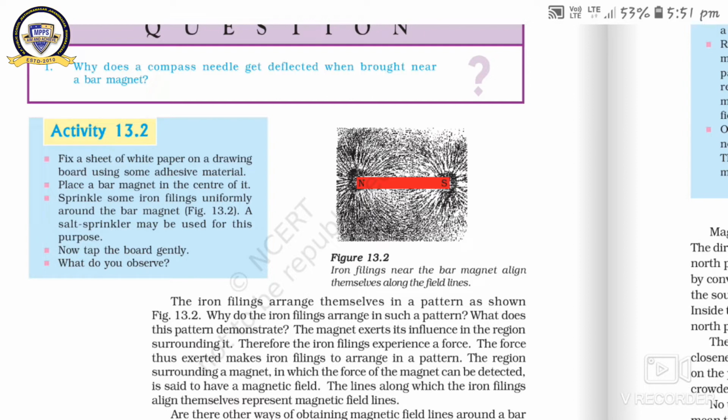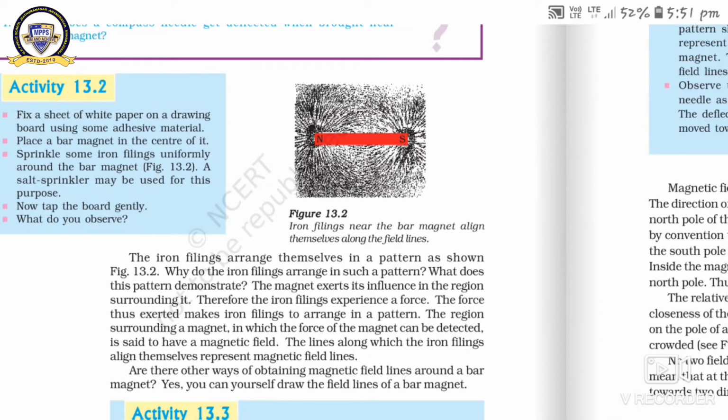Now tap the board gently. What do we observe? It means, with the help of some iron filings, a bar magnet, a drawing board and white paper, you can perform this very important activity. The explanation is, the iron filings arrange themselves in a pattern as shown in figure 13.2. Figure 13.2 shows the arrangement of the iron filings around the bar magnet.